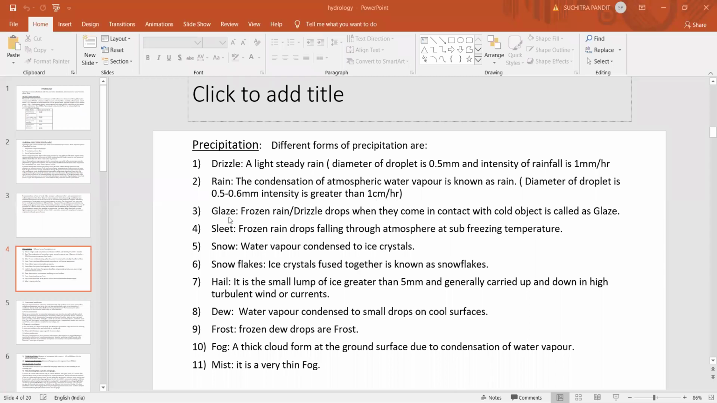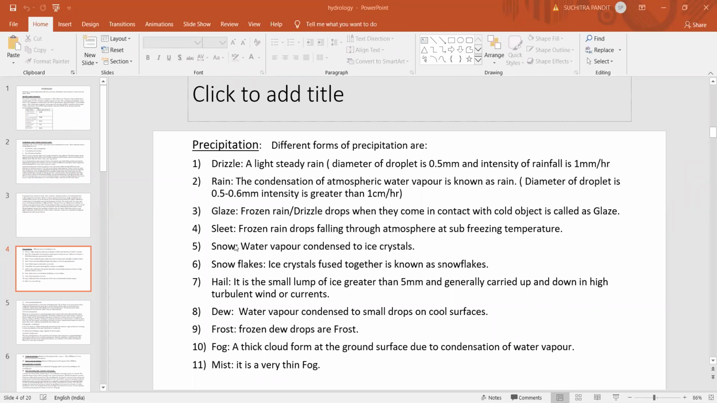Next, glaze. That is, whenever the raindrops are frozen, correct? Frozen rain or drizzle drops, when they come in contact with a cold object, is called glaze. So it is another form of precipitation. Next is sleet. Frozen raindrops falling through the atmosphere at sub-freezing temperature. That means at minus temperature, the frozen raindrops falling through the atmosphere at sub-freezing temperature are known as sleet.